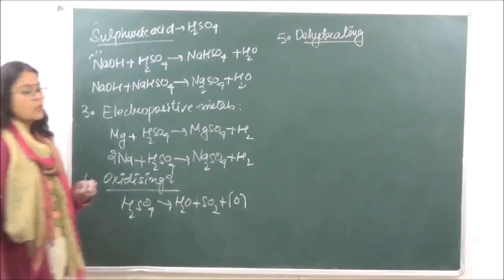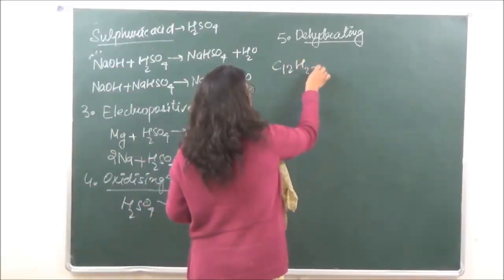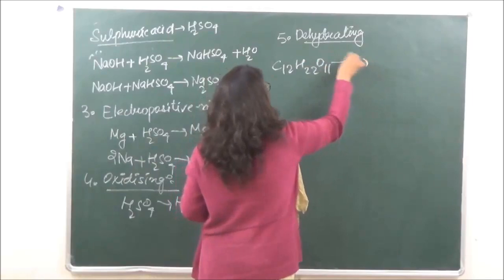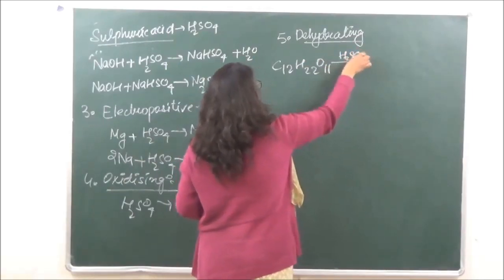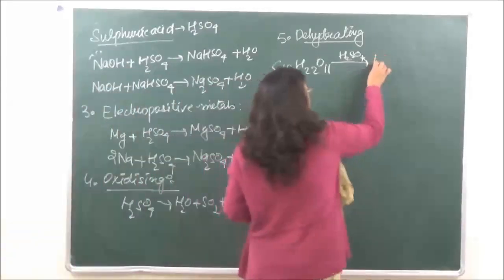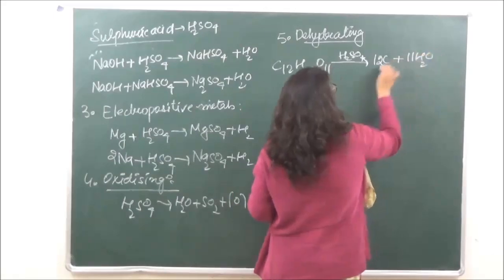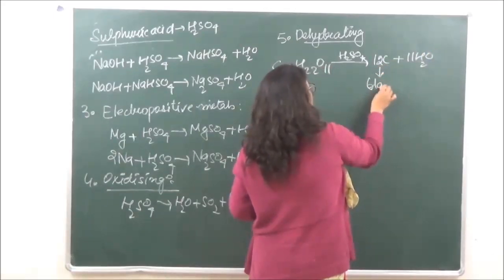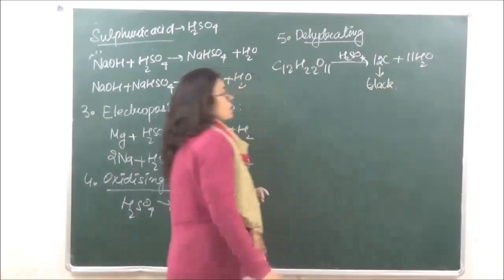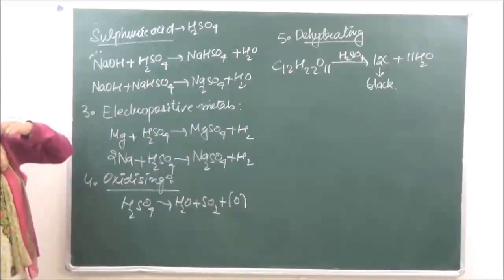Therefore, it is going to char sugar. So char sugar क्या हो गया? Charring of sugar means whenever we are dropping sulfuric acid, we get a black mass. That is carbon.